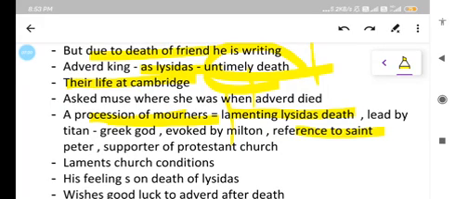Okay, and also John Milton is lamenting the church condition in the poem Lycidas. He is saying that the church needs reforms, and thus he laments church conditions.